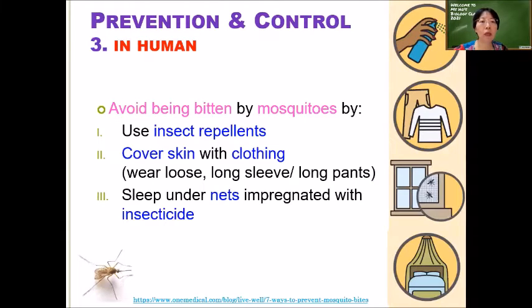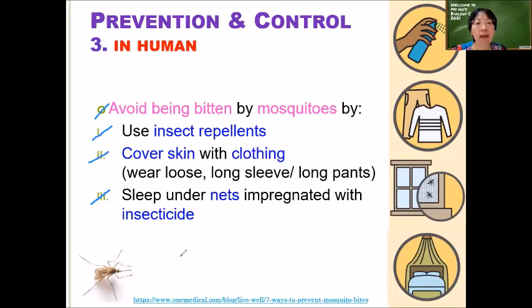So in human, what we can do is try to avoid being bitten by the mosquitoes. When we go out to the wild, where there are a lot of mosquitoes, try to use insect repellents, roll it on your skin or spray it onto your exposed skin. Or else cover your skin. Wear long sleeves, wear long pants, to cover your skin with cloth so that they will not bite you. And wear thicker fabric, not very thin fabric, otherwise the mosquito can still poke the proboscis through the fabric.